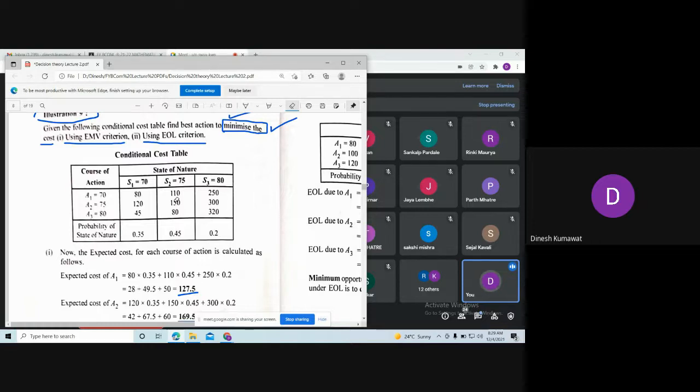See if you remember, then we have already formed regret table in our previous examples. So what are the steps involved in that? First we are going to select what?